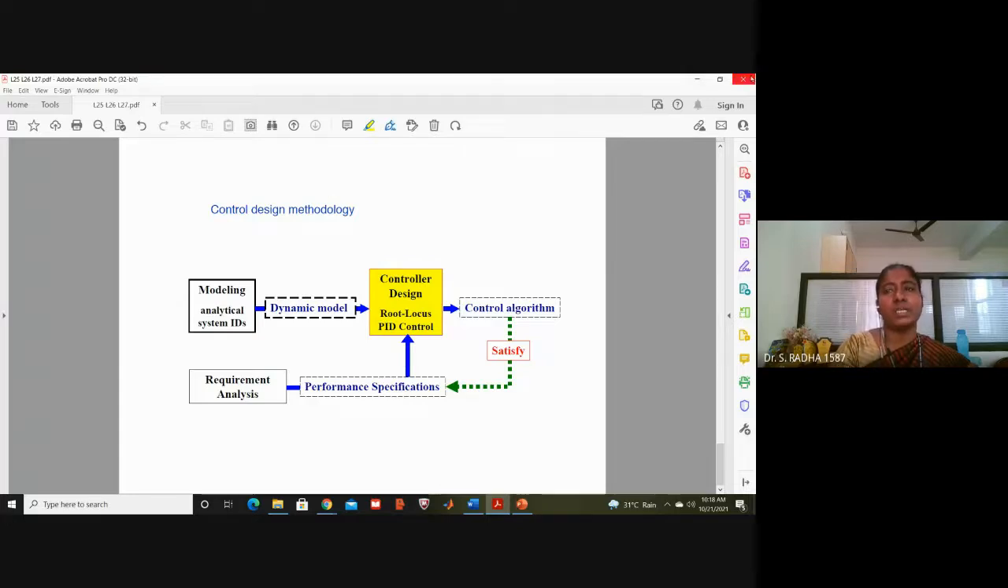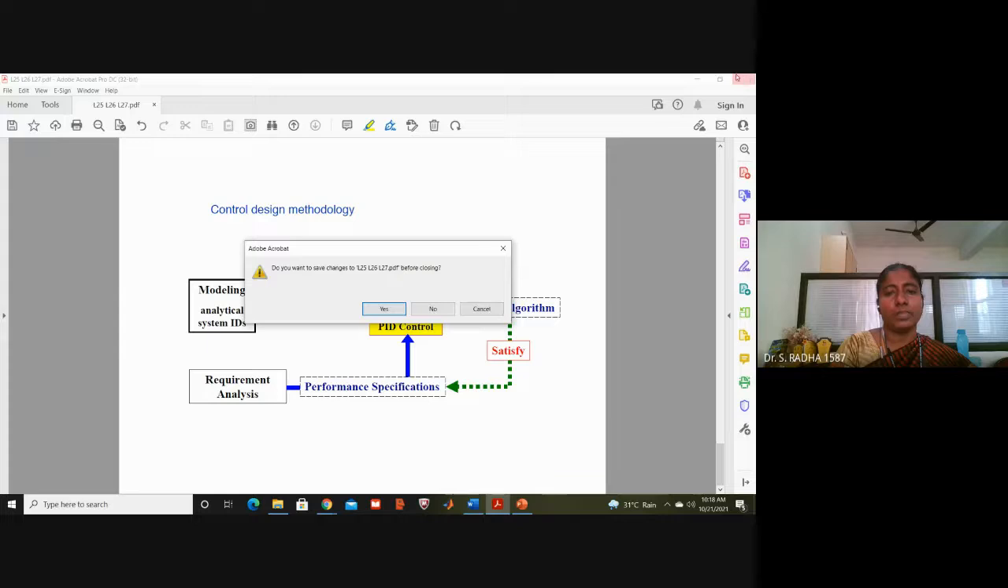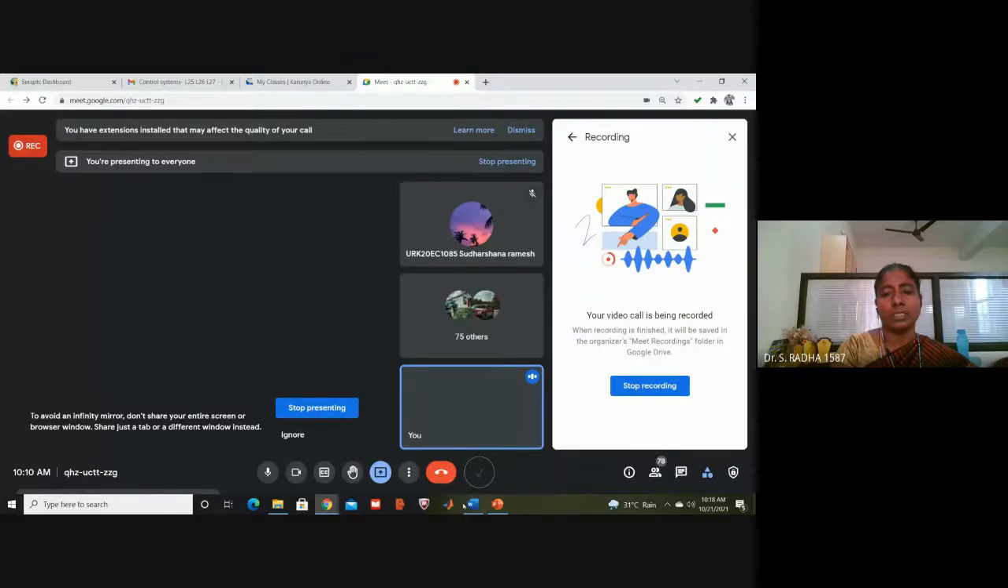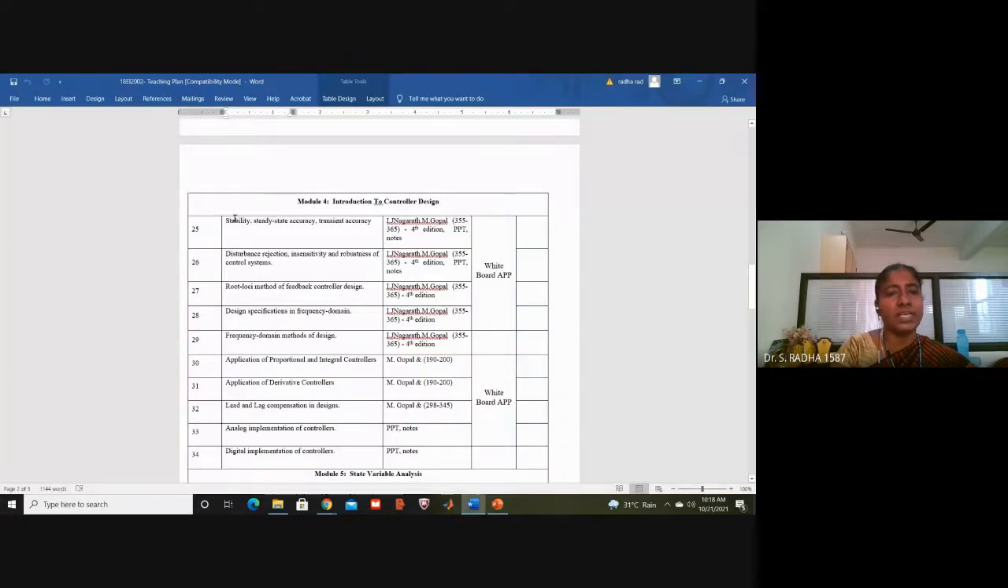Okay, these are the things present in the teaching plan. Stability we have discussed, steady state, transient we have discussed, disturbance rejection, insensitivity. Robustness means these two parameters. Uncertainty means there is less chance of happening. Robustness means there may be frequent happenings of external disturbance and internal disturbance, like that.